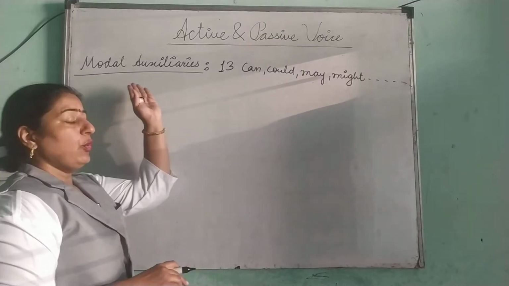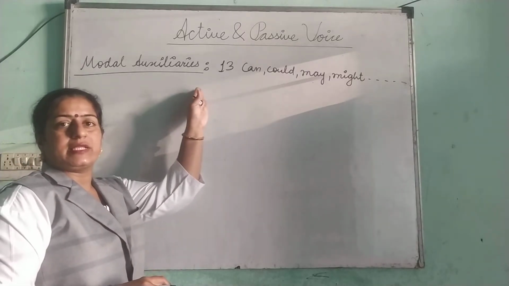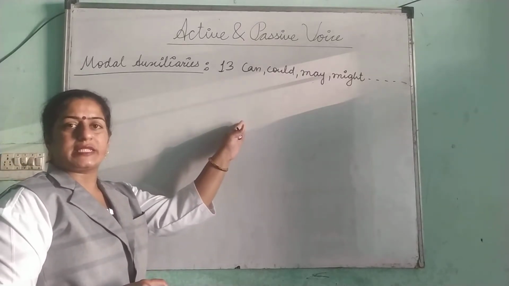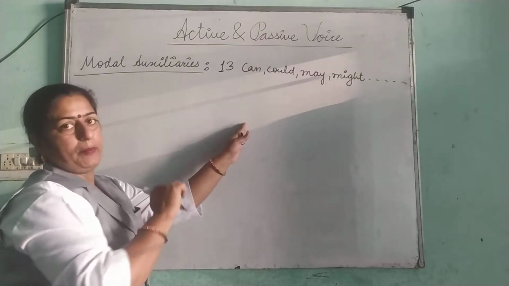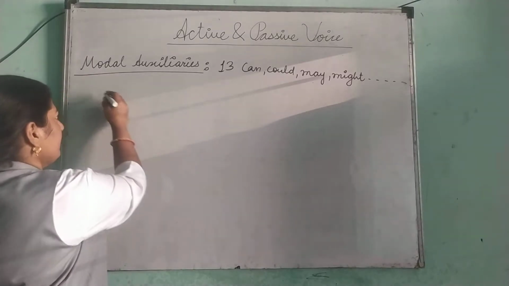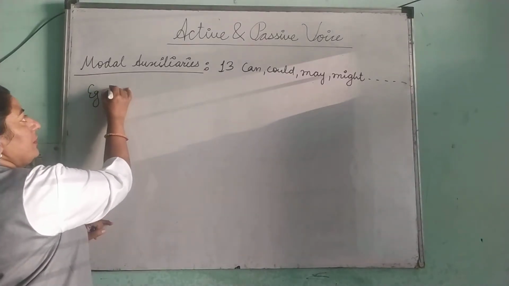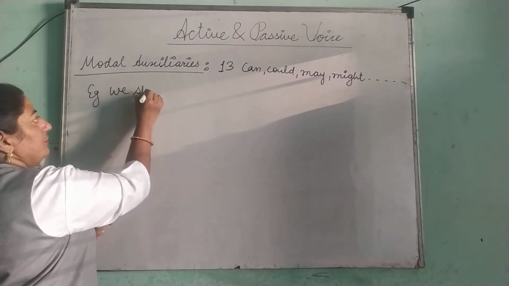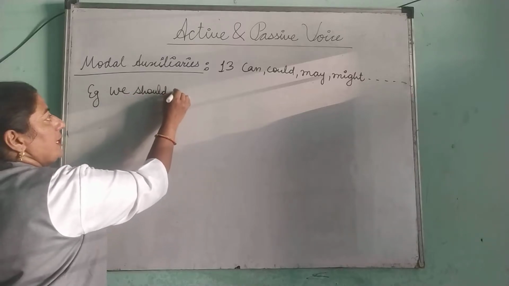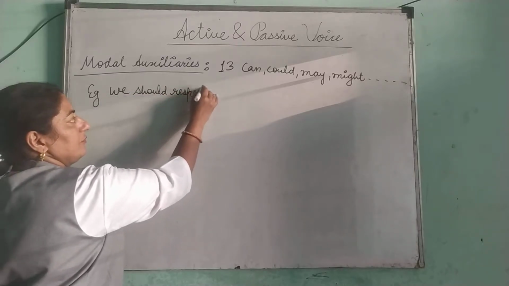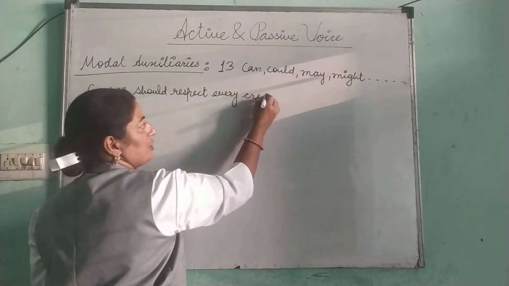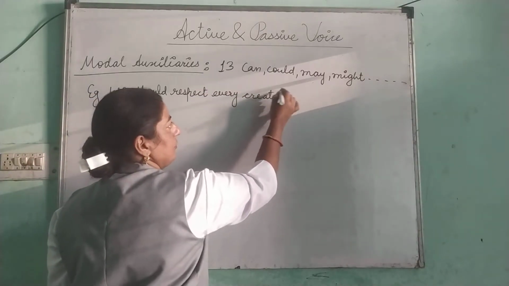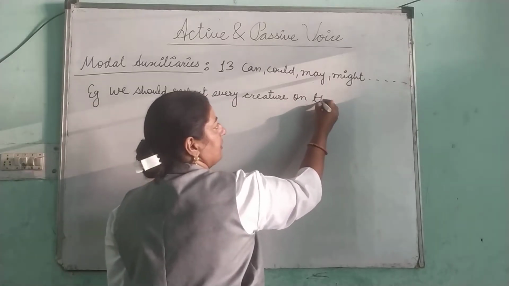So now, when modal auxiliaries are used in a statement or sentence, how would we change from active into passive? See, we should respect every creature on this earth.